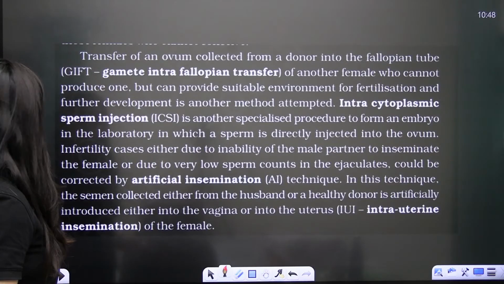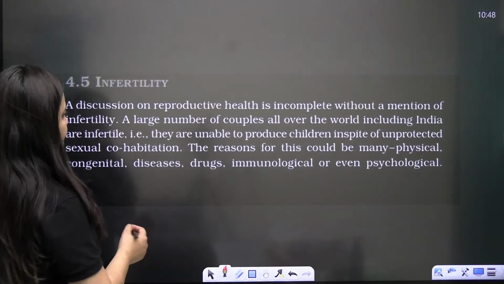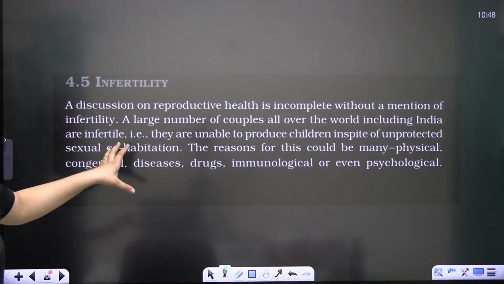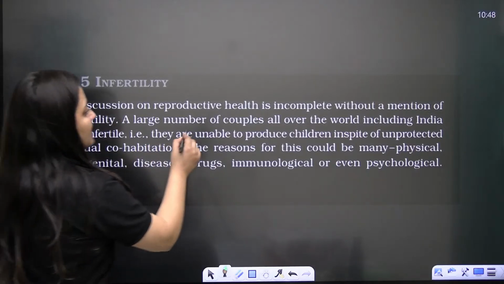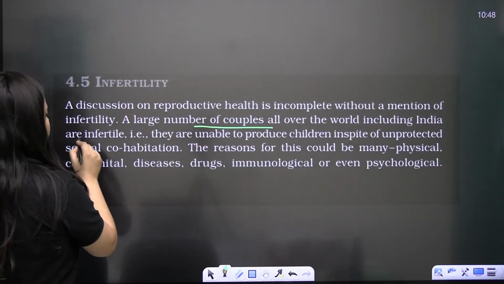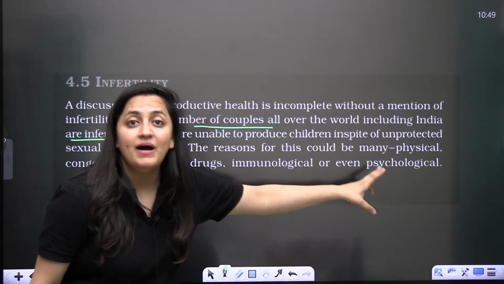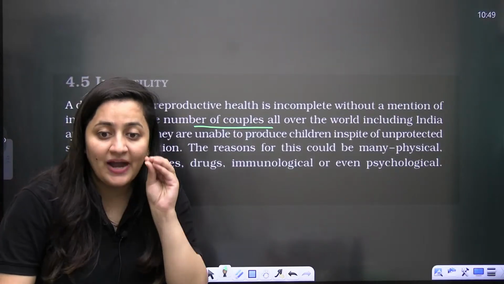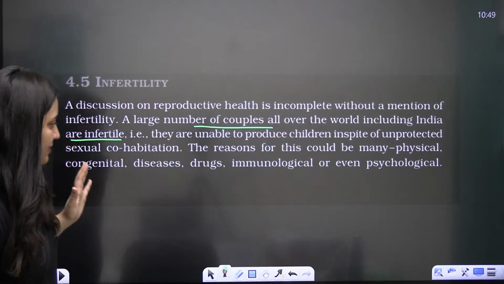Clear? So what are we discussing? We are talking about infertility, a very common problem because of the lifestyle that all are facing. A large number of couples all over the world, including India, are infertile. They are unable to produce children in spite of having unprotected sexual intercourse.